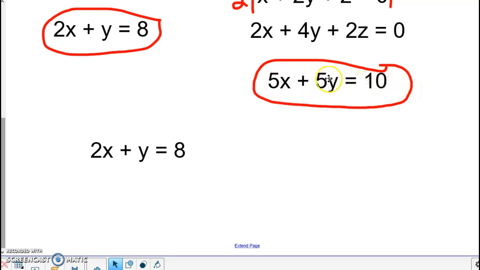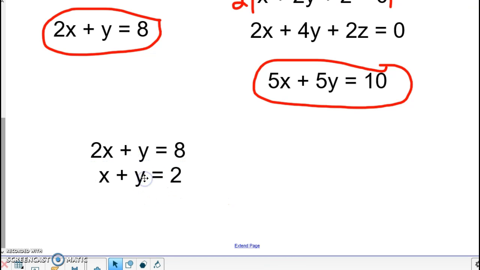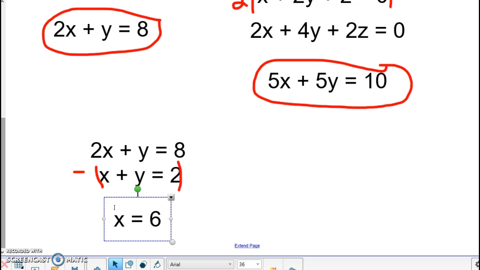If I divide this entire equation by 5, I would have x plus y equals 2. Now, when I compare these, if I were to subtract these, I would be able to eliminate the y. So I'm going to subtract. And when I subtract, I would have 1x, the y's would be gone, and 8 minus 2 would give me